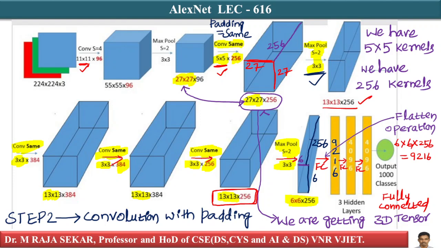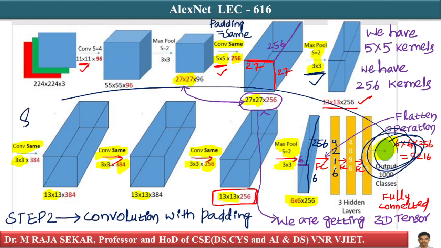This one is my final layer, which is the softmax layer.